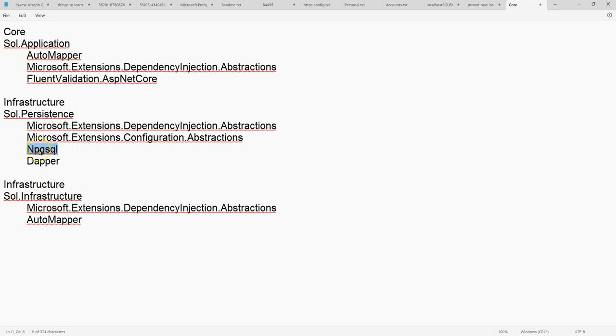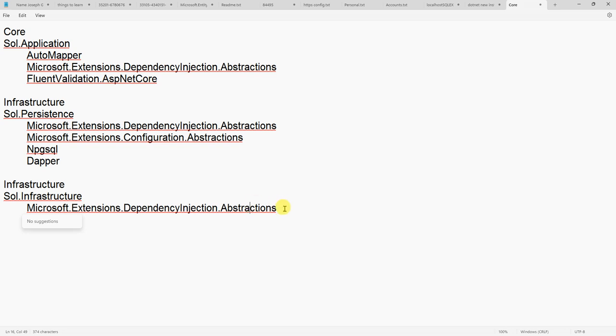Then Npgsql, that is the .NET connector or driver used to communicate with PostgreSQL. Then I'm using Dapper. And in infrastructure, again I'm using abstractions and dependency injection, because at each layer I'm trying to register its own services.